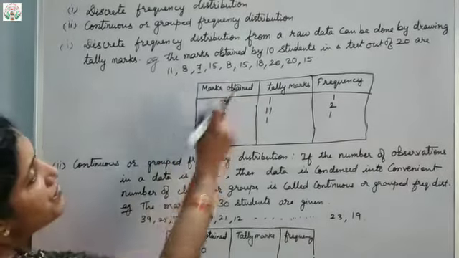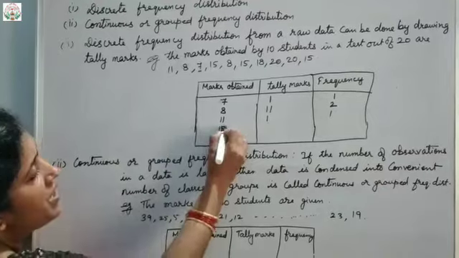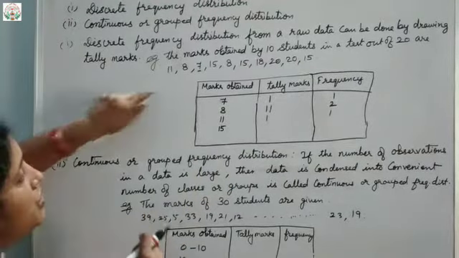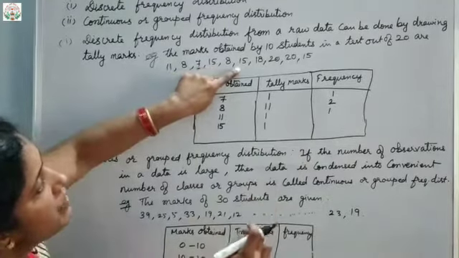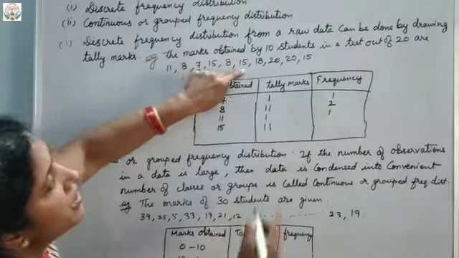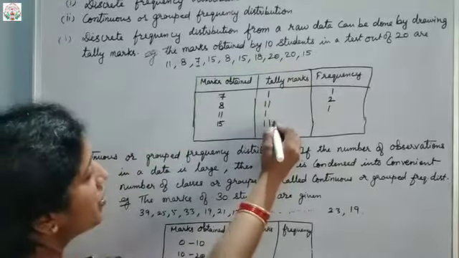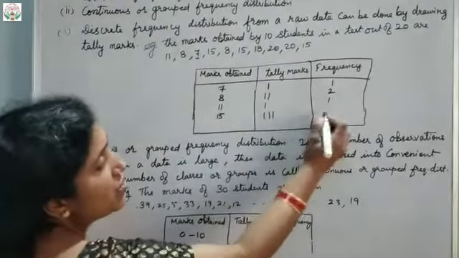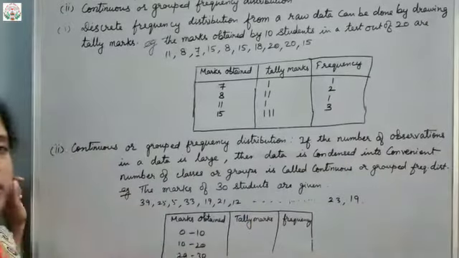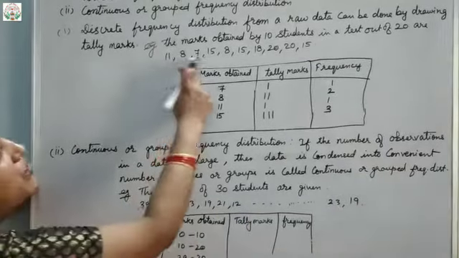After that you can see 15 is there, so we'll write here 15. Now how many students got 15? We'll see. First 15, so one line for it. Again one more 15, so one more line. Again the last one is 15, so one more line. So how many lines are there? 3. That is called the tally mark. So 3 students got 15.